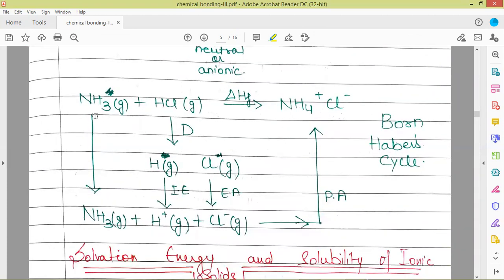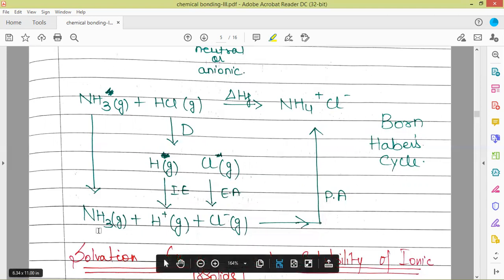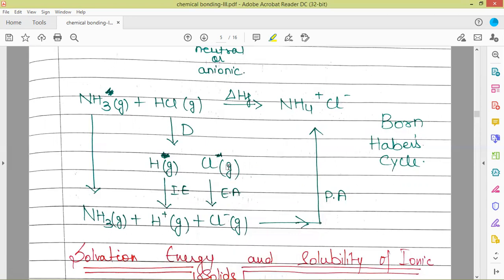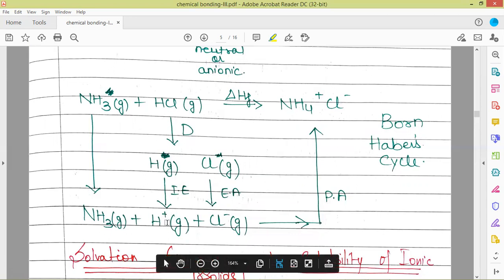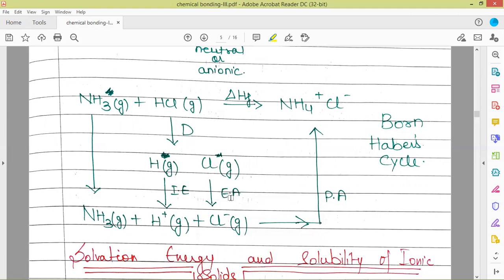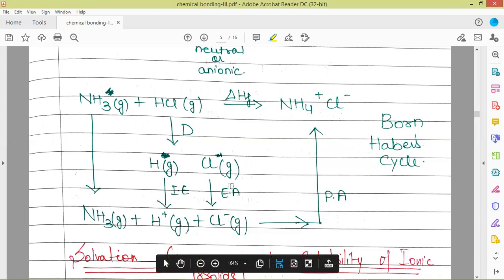Here is an example of ammonia reacting with HCl. Here is the delta HF which is involved, which has got converted to NH4 positive, Cl negative. Here ammonia is in gaseous form. For HCl, firstly we will dissociate it and separate these, that is, break the HCl bond. Dissociation energy would be required. Then hydrogen will gain ionization energy and get converted to H positive gaseous. The chlorine atom will gain one electron, release electron affinity, and get converted to chloride ion in gaseous form.